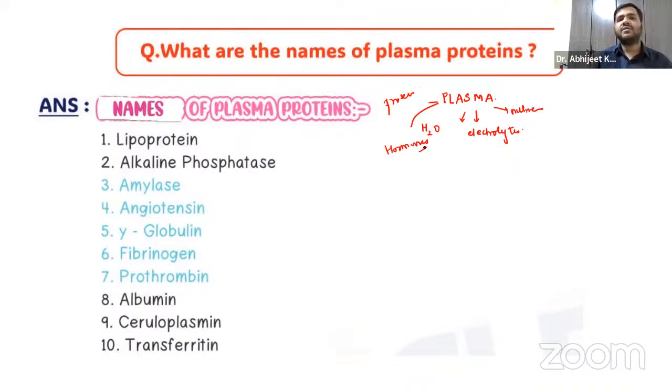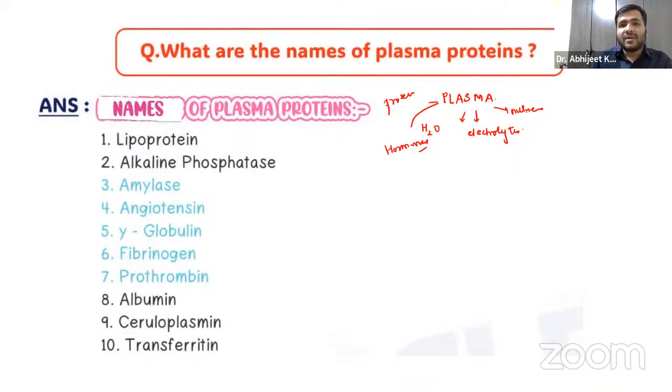Remember, guys, over here they are asking what are the names of the plasma proteins, but before that, you should know the basic components of the plasma. It can be water, electrolytes, metabolites, nutrients, proteins, and hormones as well.